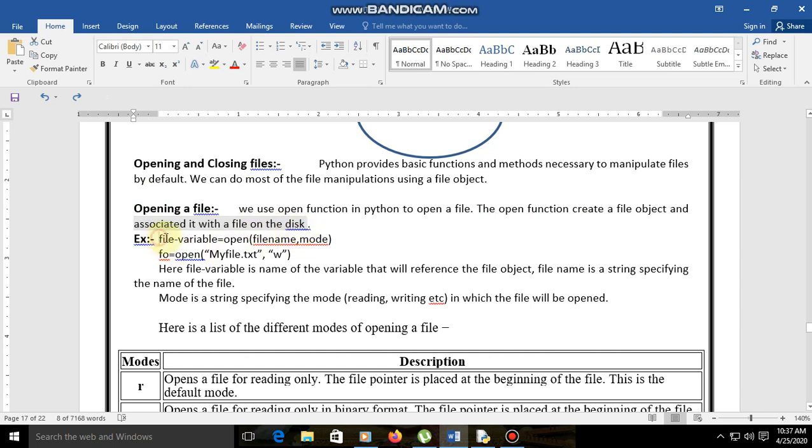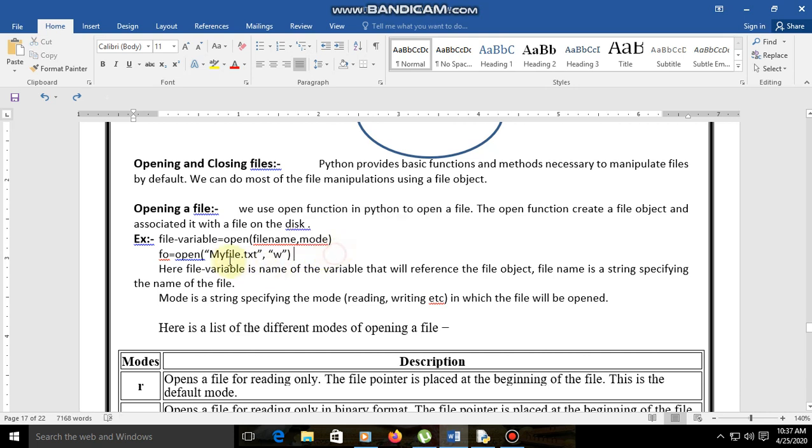Here is the example for opening a file: file variable equal to open, and this is a function, and in that function the file name, comma, mode. Like if it takes fo, file opening, equal to open. So this is an open function.